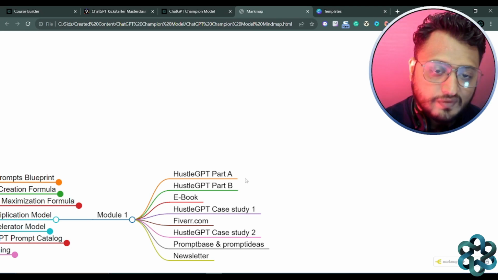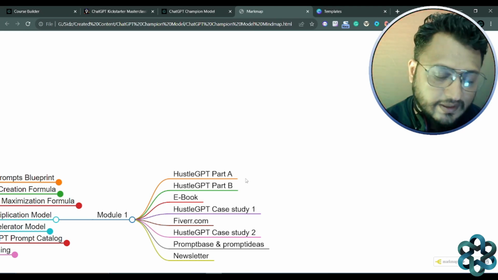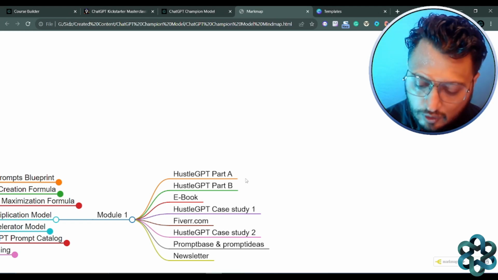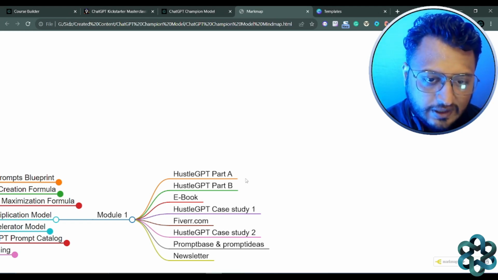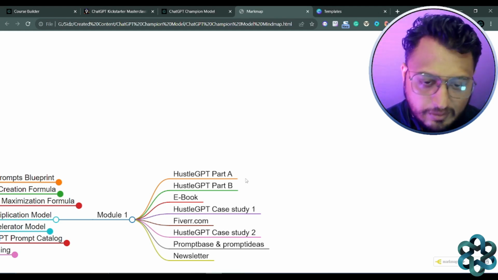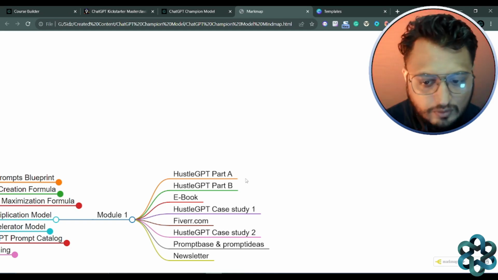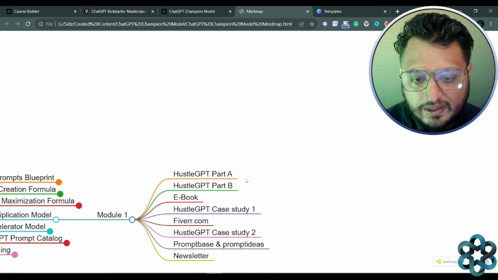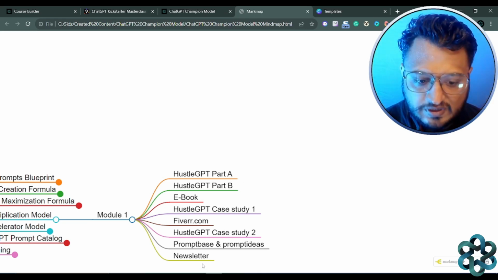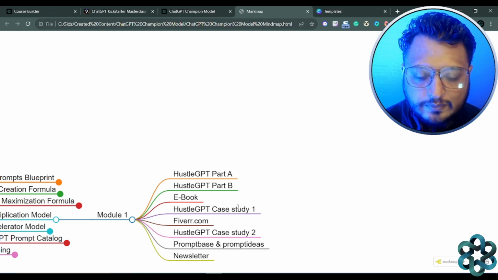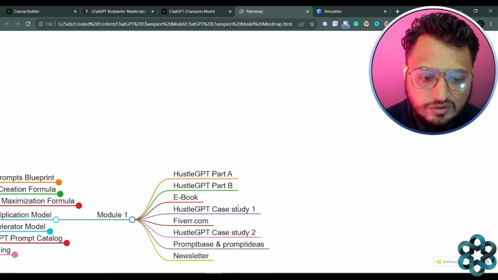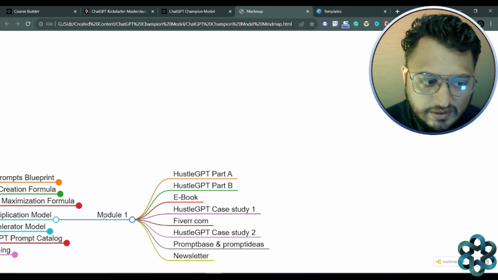The entire process of writing an ebook over a weekend, in a 2-day period, you can actually launch your ebook right from scratch. So all the prompts are given in that one Notion document, which is going to help you generate great ebooks and publish them on various portals like Gumroad and all that. So that's been explained in that video. And not just ebooks, newsletters as well, right? So how do you start an email newsletter from scratch and build your audience? That's being covered as well in these modules.